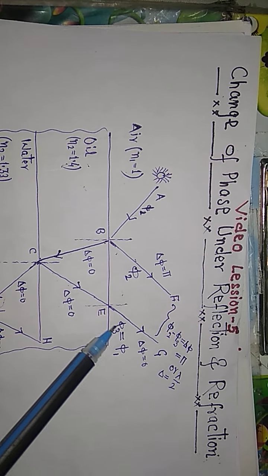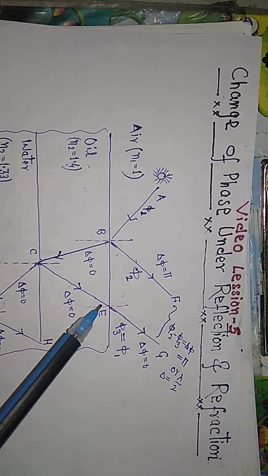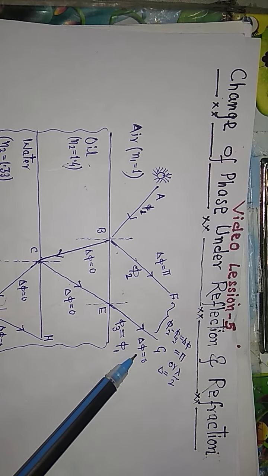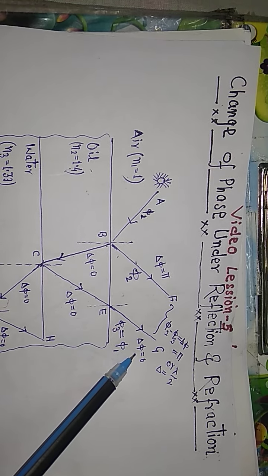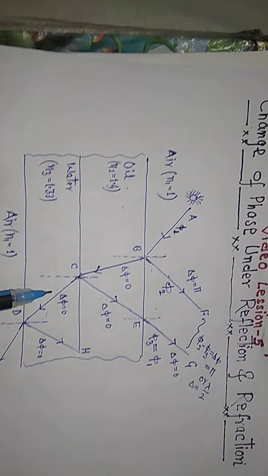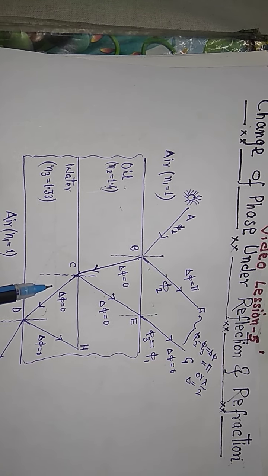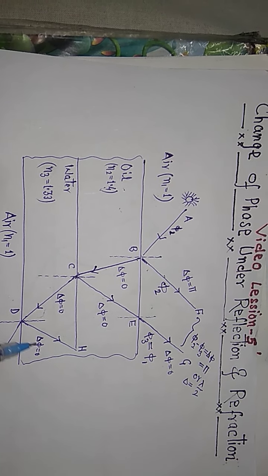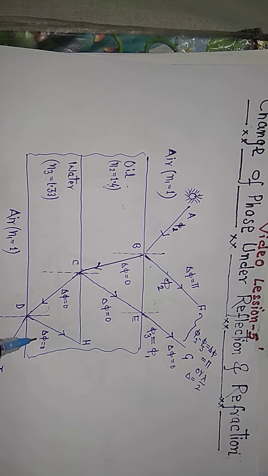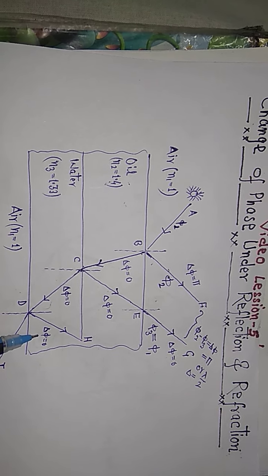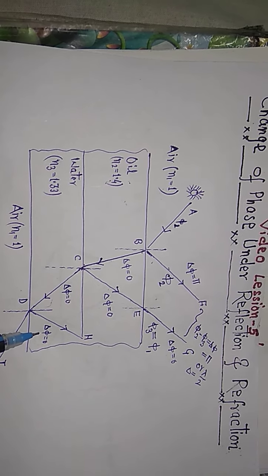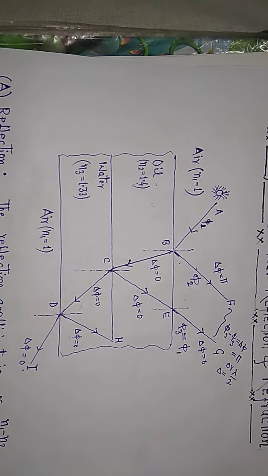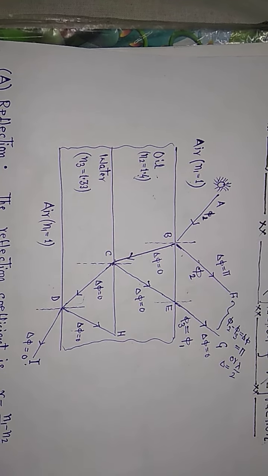Again the phase change here is 0, delta phi is equal to 0, because this is the case of transmission. Here there is no phase change because this is the case of reflection from denser to rare, and here there is no phase change.